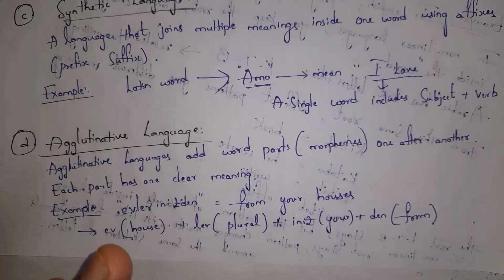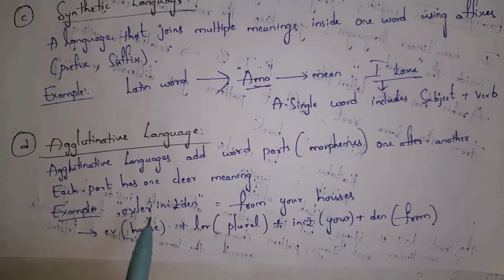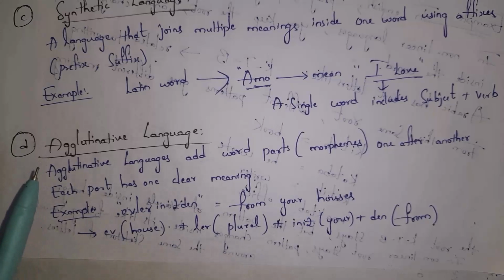This word is formed by combining EV plus LER plus INIZ plus DEN, where EV stands for house, LER stands for plural, INIZ stands for you and DEN stands for from. So, the meaning of "evlerinizden" is "from your houses". So, EV is one morpheme, LER is one morpheme, INIZ is one morpheme and DEN is one morpheme. So, agglutinative language adds word parts one after another, where each part contains one clear meaning. So, we call this "evlerinizden" agglutinative language.